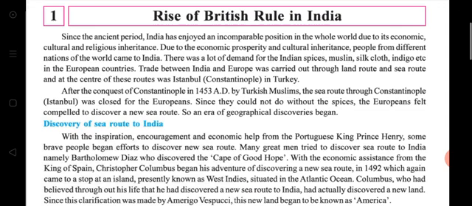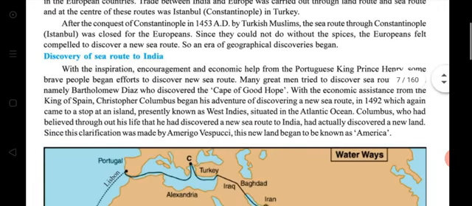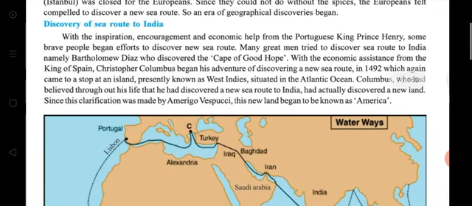In 1453, the Turkish Muslims closed the route through Constantinople for the Europeans, but they could not do without the spices. The Europeans felt compelled to discover a new sea route, and the discovery of the sea route to India is one of the most important questions for the examination.